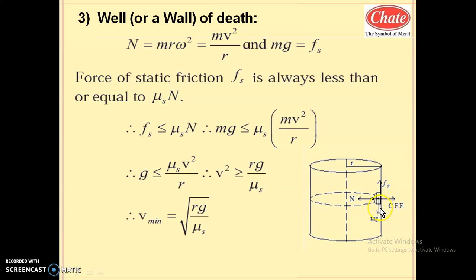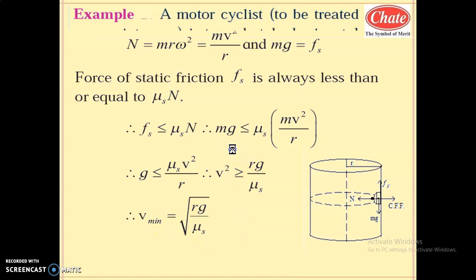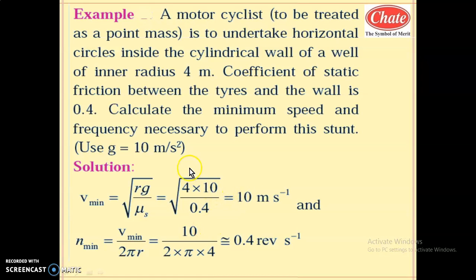So on the vertical surface, in a well of death or wall of death, the formula is v minimum equal to under root of rg by mu s. Let us study one problem based on this well of death. A motorcyclist, to be treated as a point mass, is to undertake a horizontal circle inside the cylindrical wall of a well. So this is a well of death, or wall of death, of inner radius 4 meter.